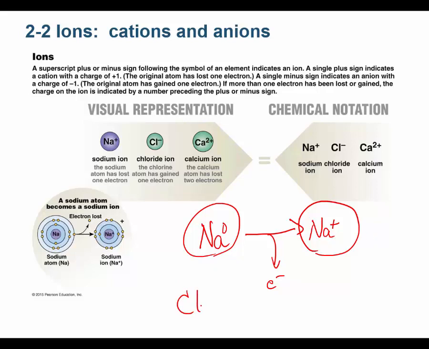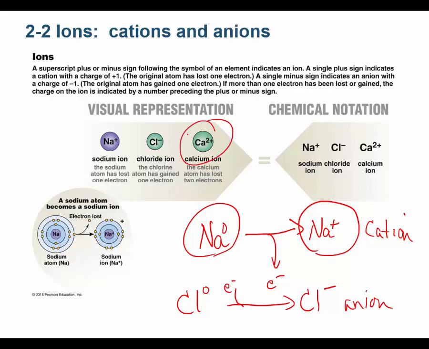Whenever you gain or lose electrons, and by the way, let's do this: chlorine in ground state, put a superscripted 0 there. When that gains an electron, now it has one extra electron relative to protons, and it becomes chloride, which is negatively charged. The positively charged atom is a cation, and the negatively charged atom is an anion. So you have cations and anions. Notice you could lose 2 electrons, and you could be 2 plus. So these are how you make cations and anions. You don't change the number of protons, you gain or lose electrons.